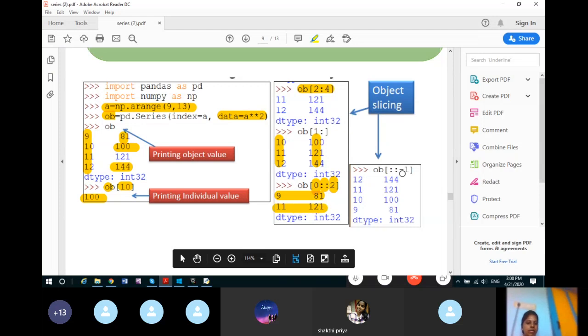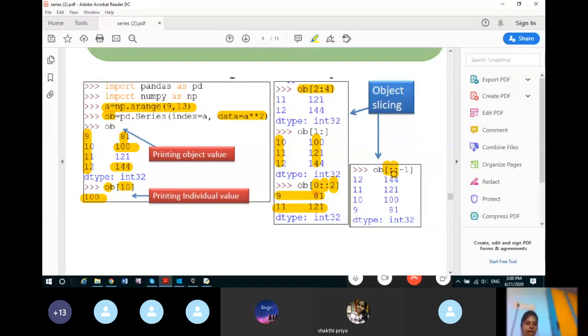Now again we will slice it like this. Start is not given, so by default it is 0. Stop is not given, that means it will go up to the end. And minus 1. Minus 1 means you have to start from the last. In reverse order, you have to display the elements. So minus 1 is the index of the last data value, that is 12.